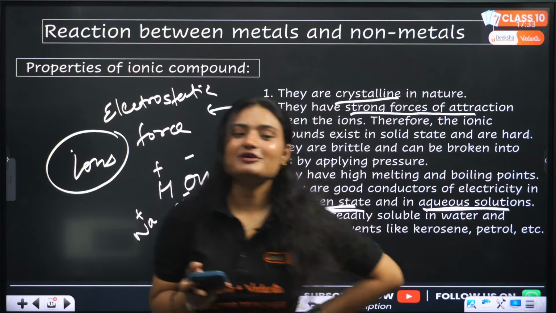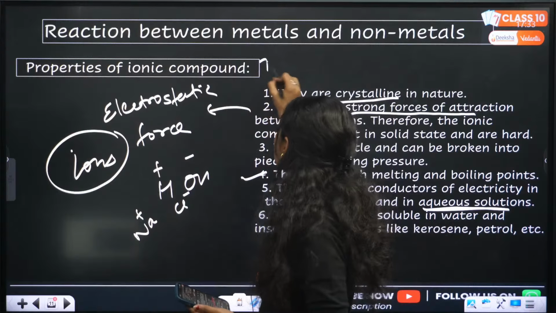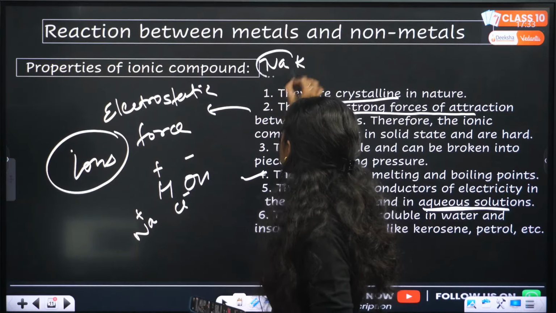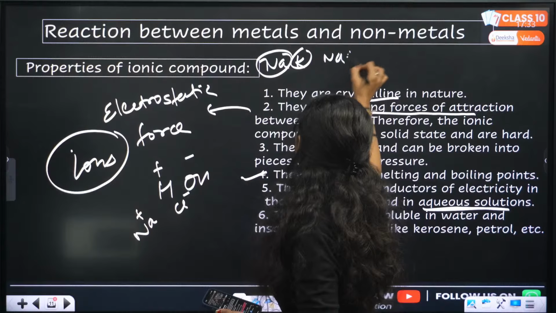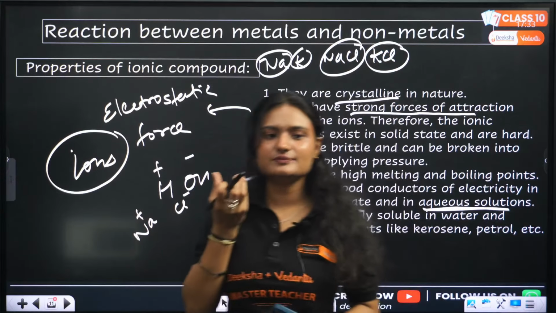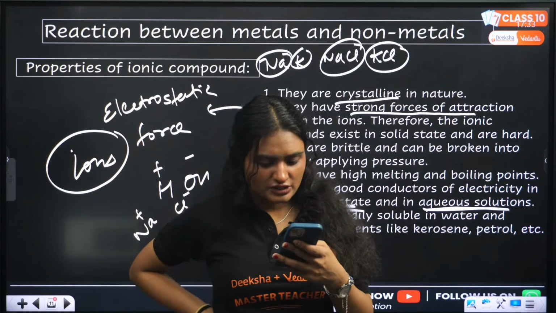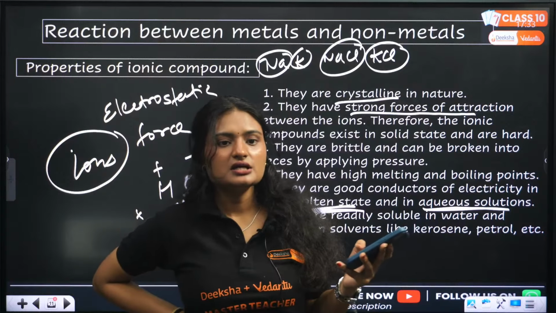We are talking about ionic compounds. We are not talking about individual atoms. We are not talking about sodium or potassium here. We are talking about NaCl or KCl. We are talking about these things, not individual atoms, not individual metals. Clear? That is a different thing. They are metals, okay? They are very soft.